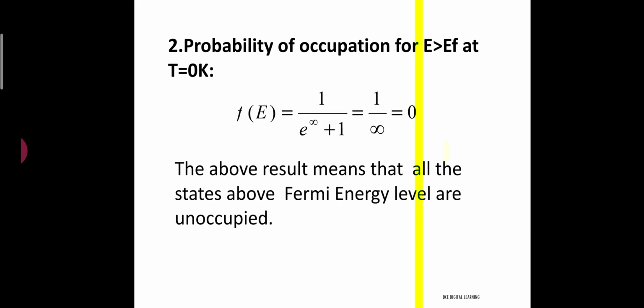Next, what is the probability of finding an electron in an energy state whose energy is greater than the Fermi energy at absolute 0? In that case also, by substituting T = 0 and E greater than EF in the expression for the Fermi Dirac distribution in slide number 2, we get f(E) = 1 / (e^(+infinity) + 1), and e to the power plus infinity is infinity, so 1 by infinity is 0. So this result tells us that all the states above the Fermi energy level are unoccupied.